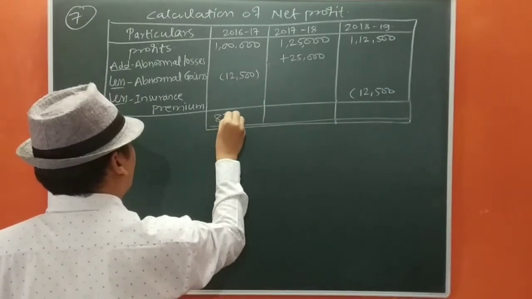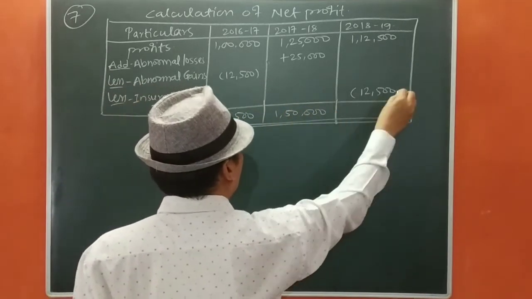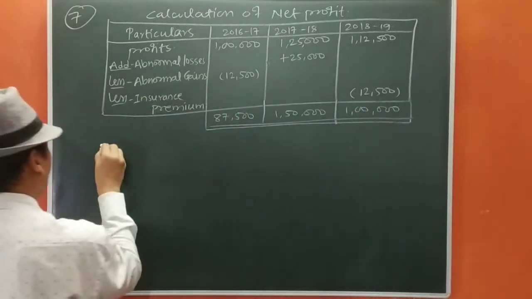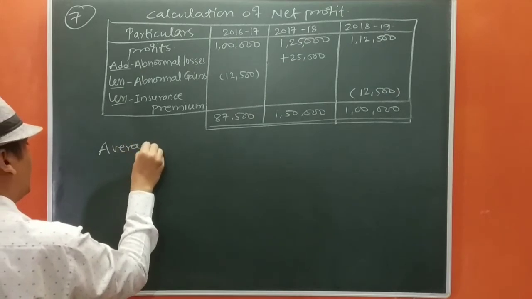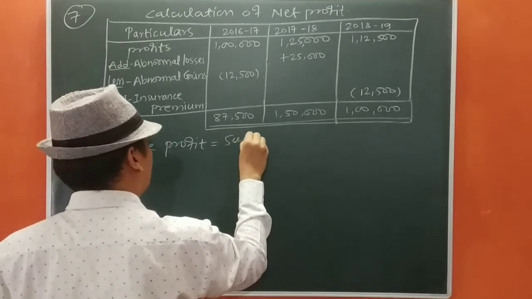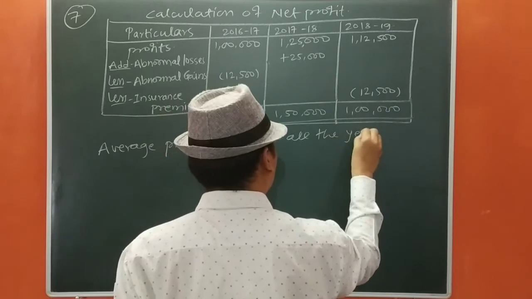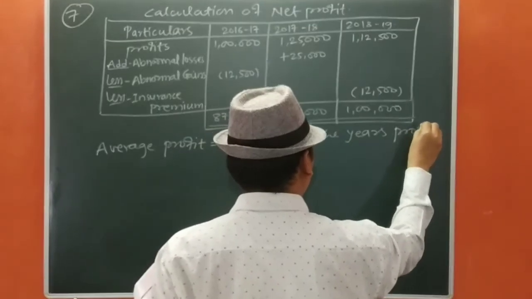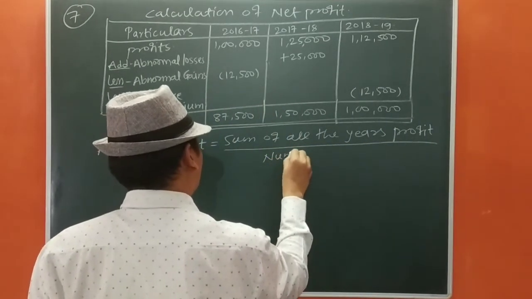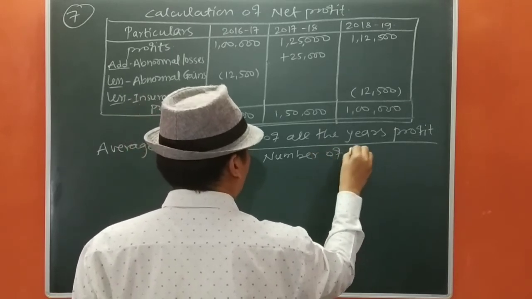Now we are going to total the sum. It is 87,500, it is 1,50,000, and it is again 1 lakh. Okay. So we are going to calculate the total. Average profit equals sum of all the years profit upon number of years.